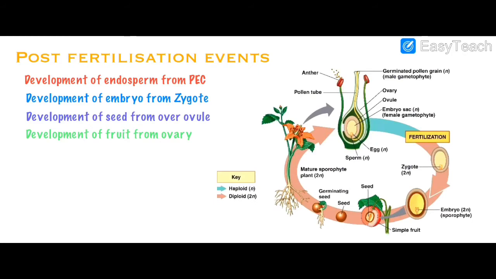Now, we'll start with the post-fertilization events. Right? Post-fertilization events are divided into 4: development of endosperm from PEC, development of embryo from zygote, development of seed from ovule, and development of fruit from ovary. Let's begin.